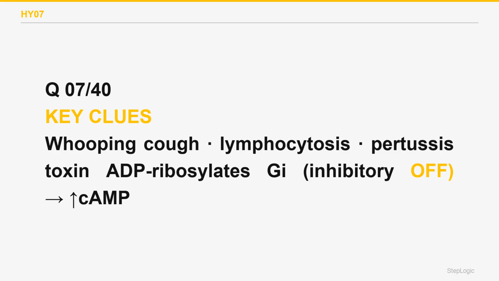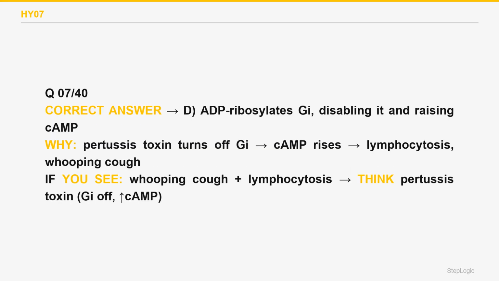With the off signal disabled, adenylate cyclase runs unchecked and cAMP rises. This drives the marked lymphocytosis and blunts phagocyte function. The correct answer is D.